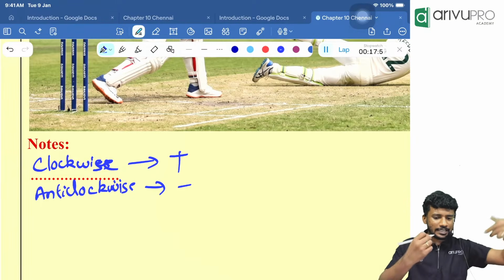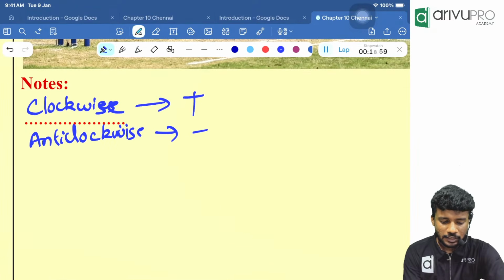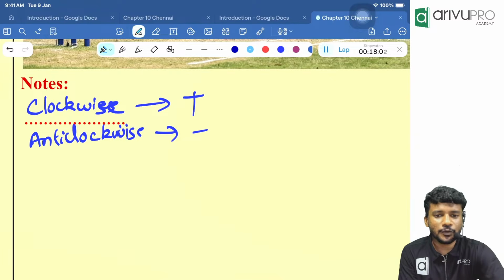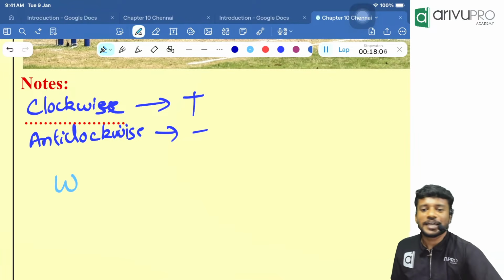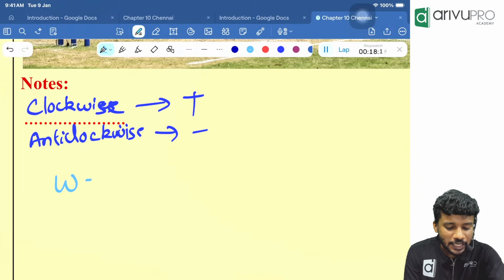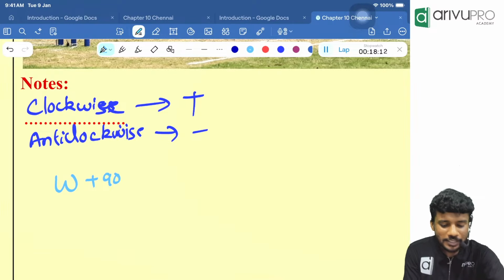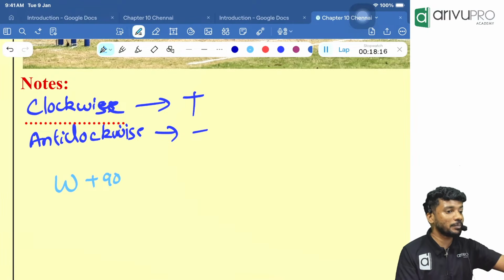Now you should read it along with me. A person, for example, Nithin, is looking towards west direction. Then he turned 90-degree in the clockwise. Clockwise means, will I put plus 90 or minus 90? I will put plus 90.